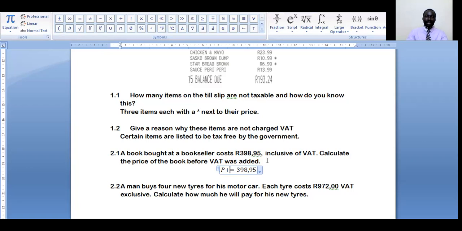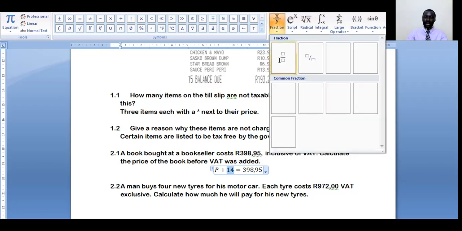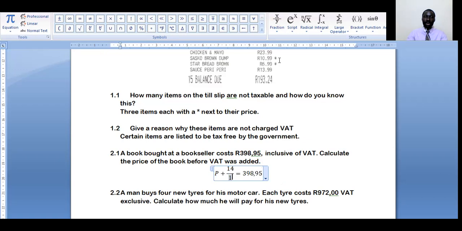So we'll have the price of the item initially plus 14%, which is 14 divided by 100, of the original price. That is what we call the VAT. So VAT is 14% of the price, and that is added to the price.